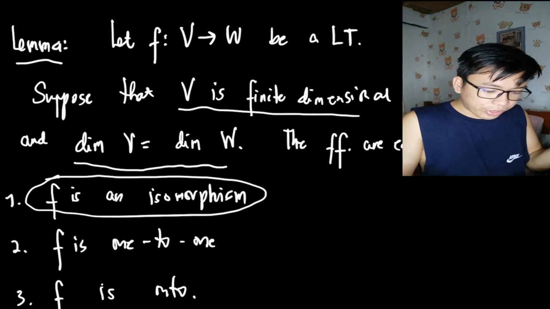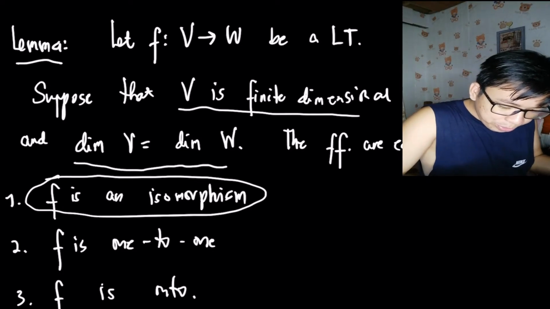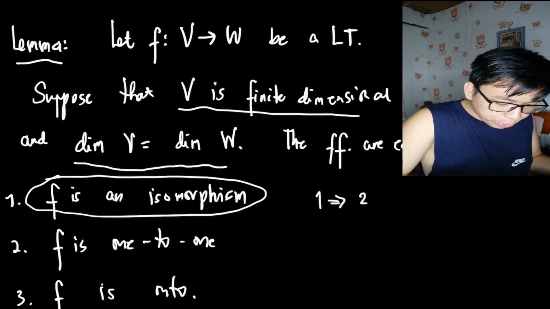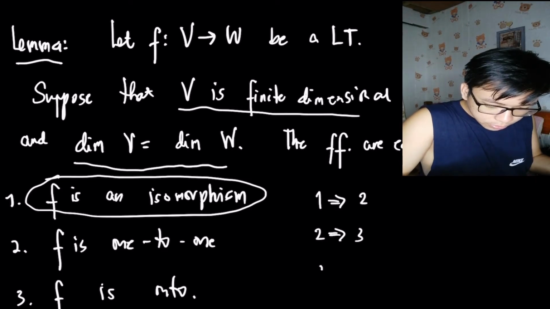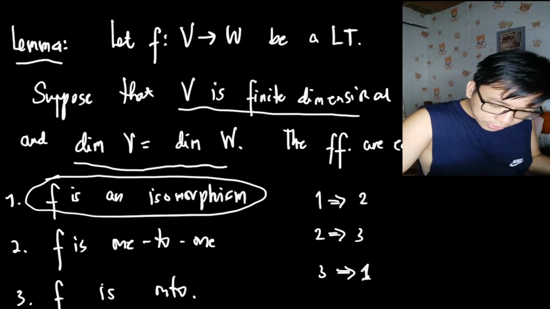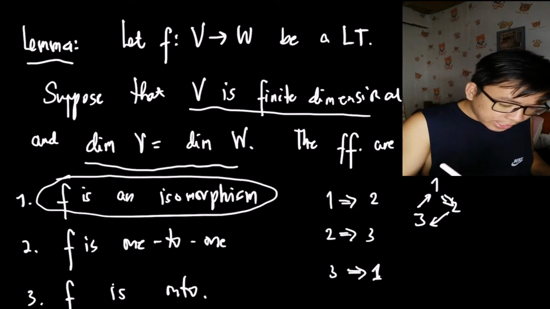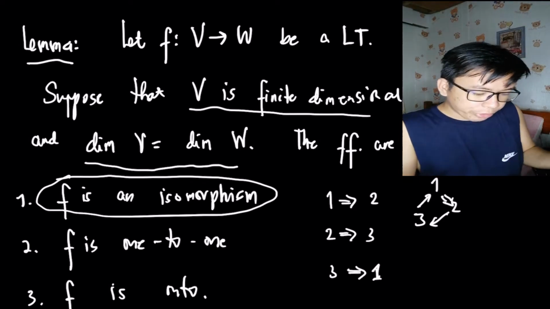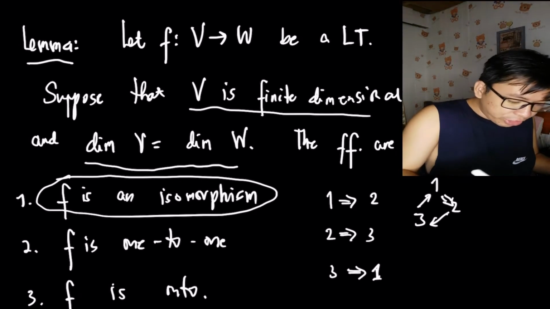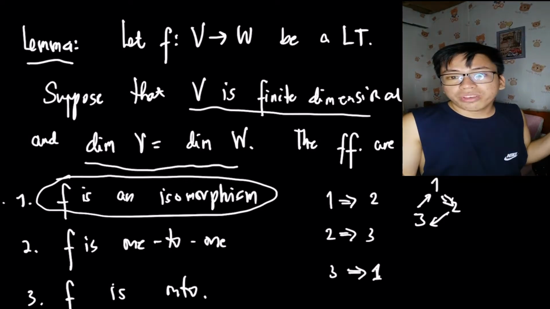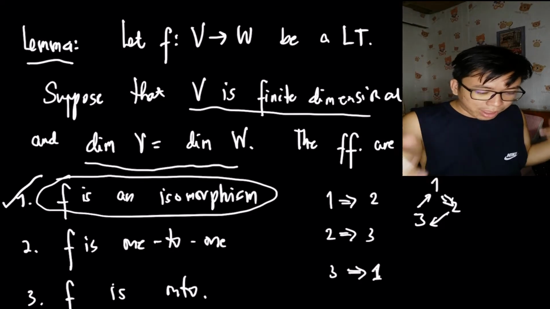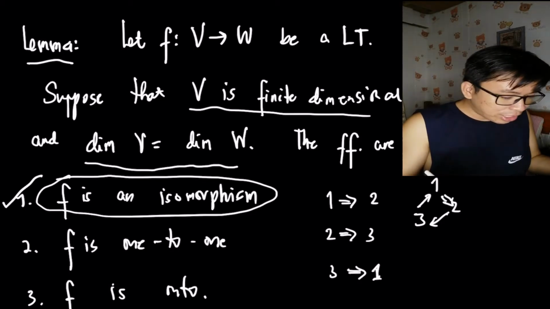So in order for us to prove this, because they are equivalent, we can just prove 1 implies 2, and then we can also prove 2 implies 3, and then we can prove 3 implies 1. Okay, so it's actually a cycle here. So they are all equivalent. Okay, so the idea that 1 implies 2: f is an isomorphism, then f is 1 to 1. This is pretty obvious by the definition of isomorphism. So there's no need for us to put effort into proving that.